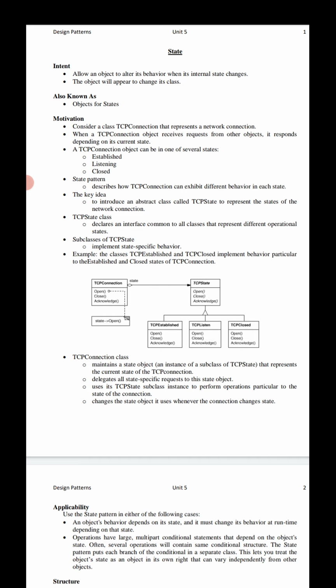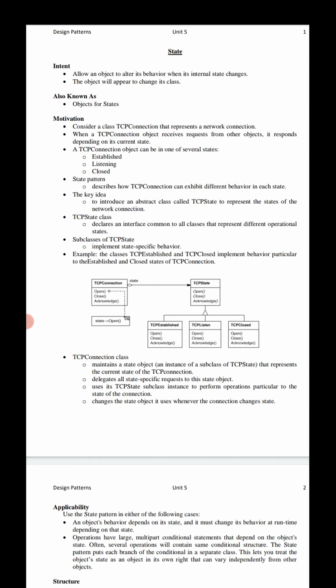Coming to the motivation section, what is the main scenario we have to discuss here? Listen carefully, these are all very key points. First of all, consider a class, look at the diagram in this section, TCP connection. The class name is TCP connection, and it represents a network connection.